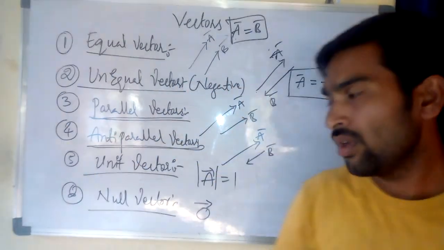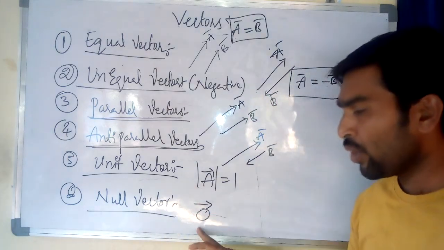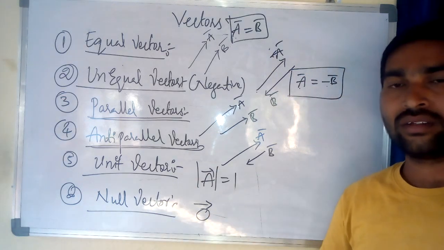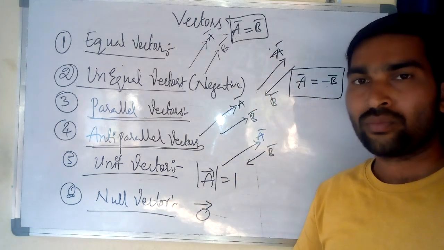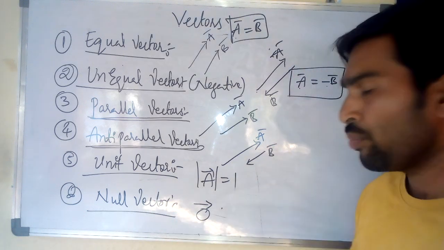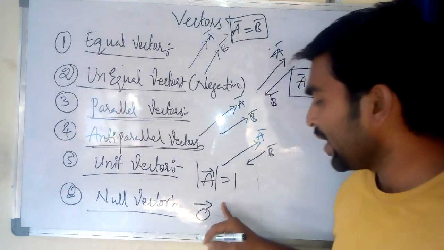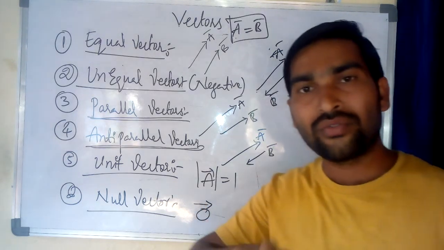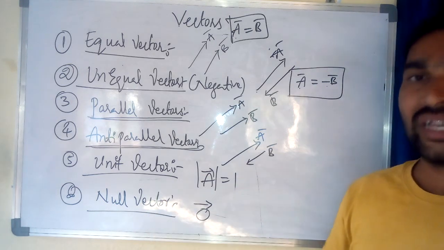It has no magnitude, which means the initial point and the terminal point coincide. The magnitude of the vector is equal to 0. For example, a point has no magnitude. This is called a null vector.